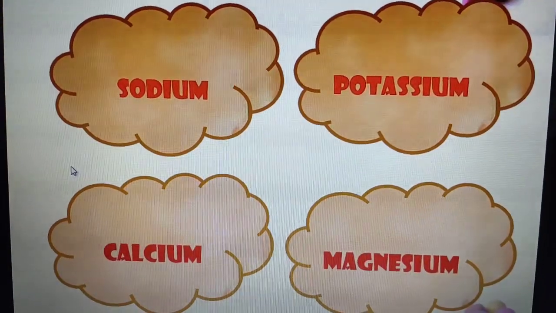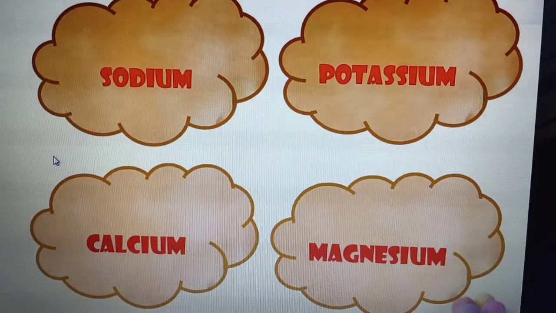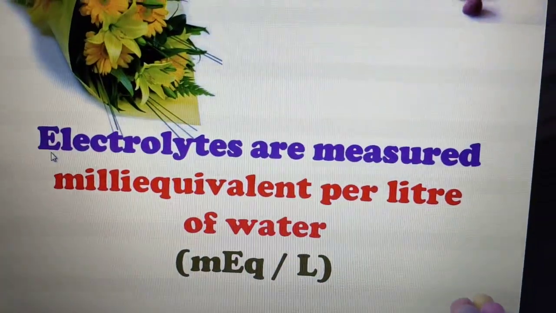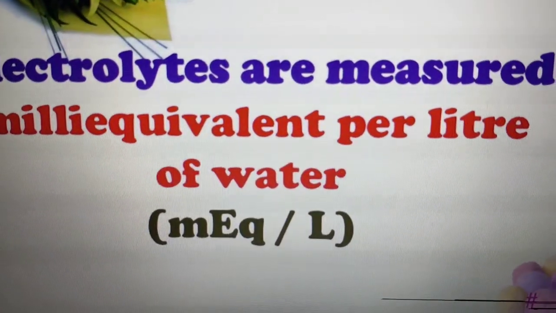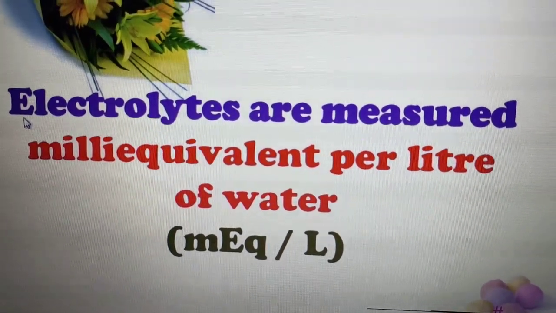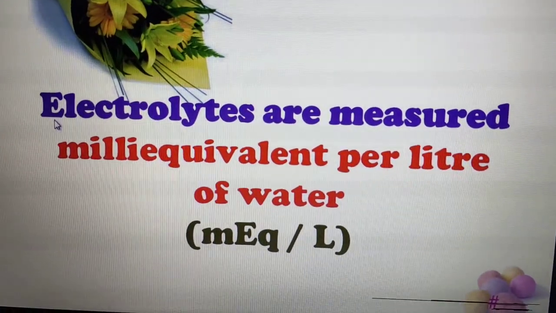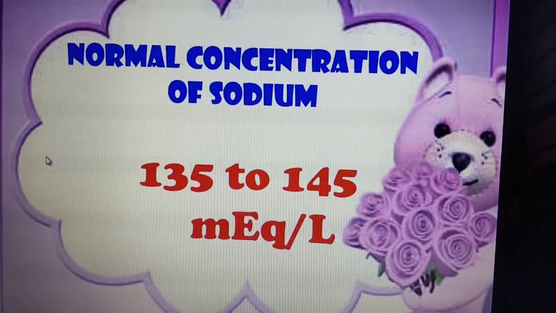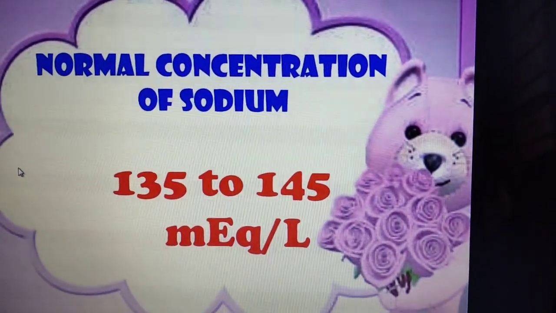Sodium, potassium, calcium, and magnesium are examples of electrolytes. Electrolytes are measured in milliequivalents per liter of water. MEQ indicates milliequivalent. This is how we measure the electrolytes. First we'll see sodium. The normal concentration of sodium is 135 to 145 milliequivalents per liter.